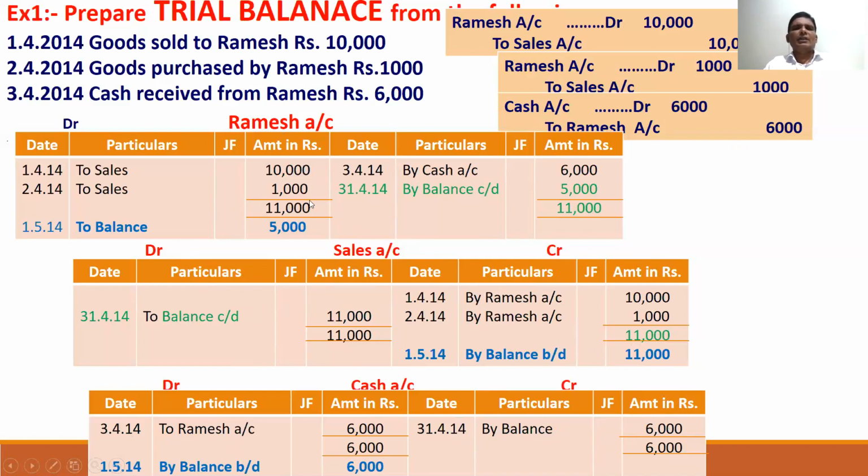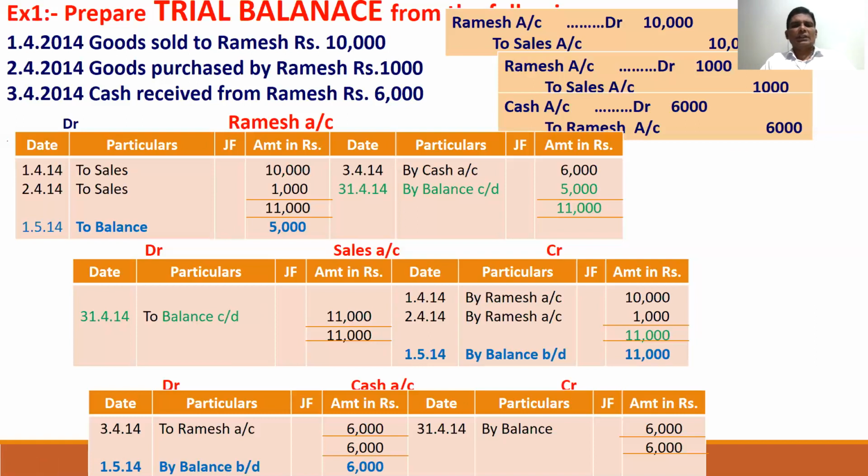Here the customer is showing a debit balance. We have three accounts here. You have to remember these three account balances to prepare the trial balance. First, the Ramesh account showing a debit balance of 5,000. Second, the sales account showing a credit balance of 11,000. Third, the cash account showing a debit balance of 6,000.